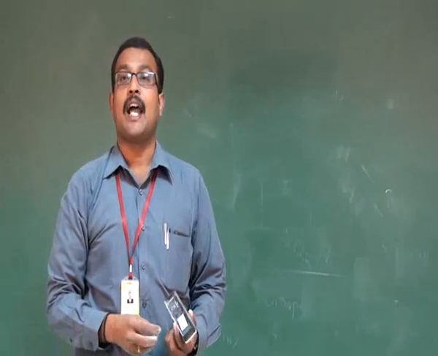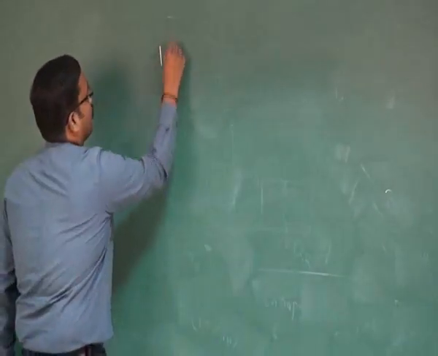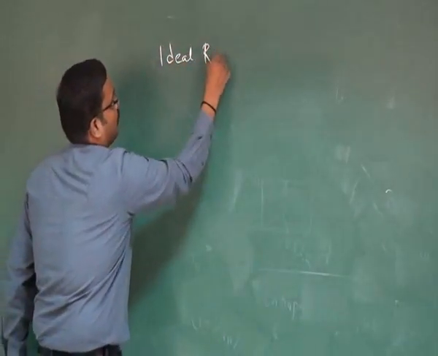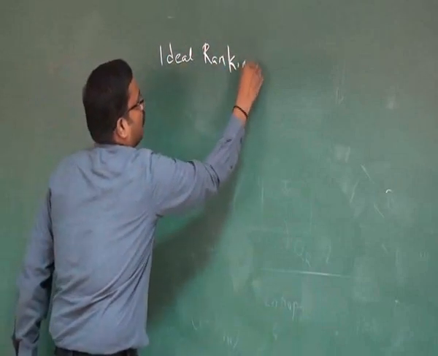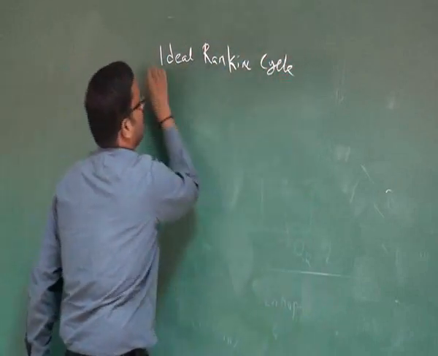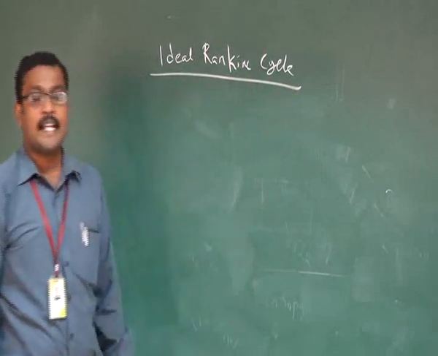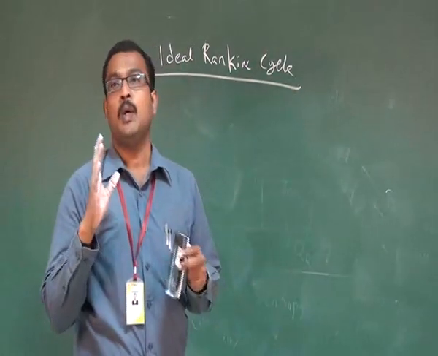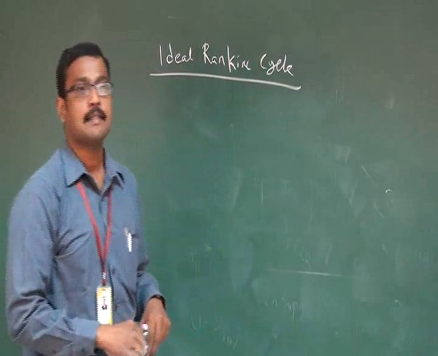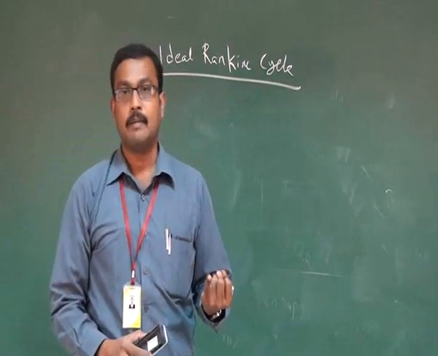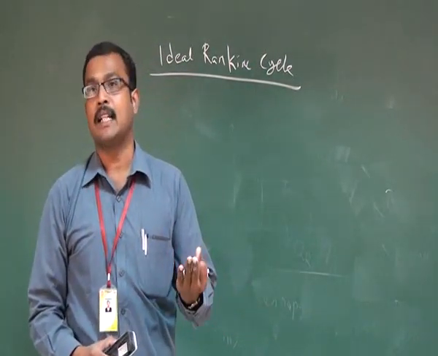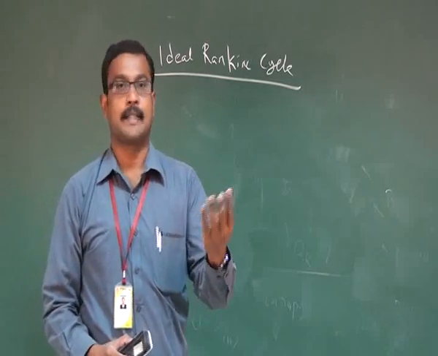The Rankine cycle, particularly ideal Rankine cycle. In the ideal Rankine cycle, we are having 4 main components, namely boiler, then turbine, condenser, then pump or compressor.